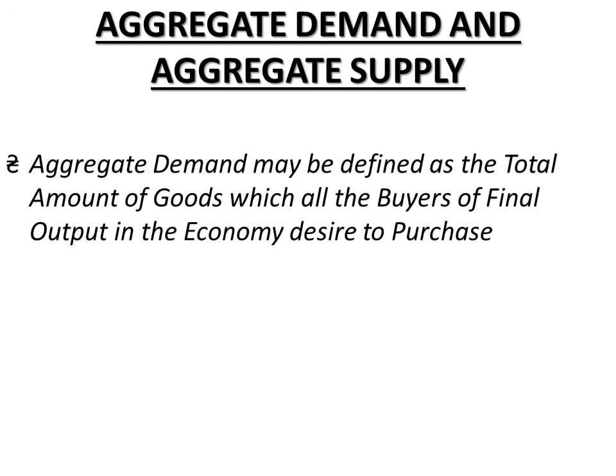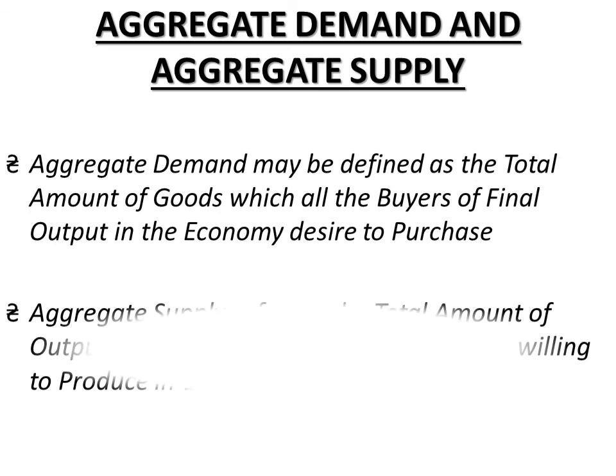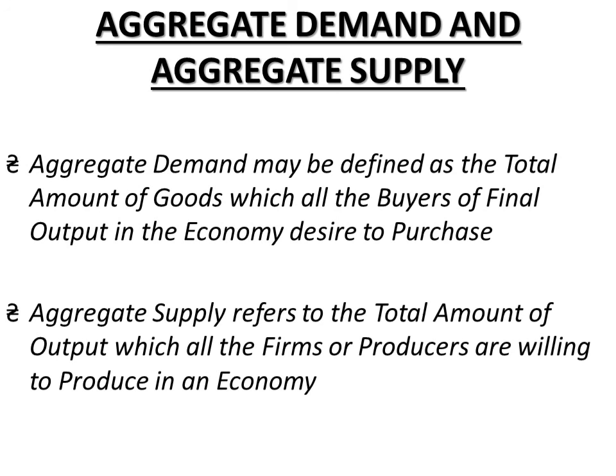So the aggregate demand, or the quantity of goods which all the buyers in the economy desire to purchase, depends generally on the level of income in the economy. The next is aggregate supply. It refers to the total amount of output which all the firms or producers are willing to produce in an economy, right? We may also express aggregate demand and aggregate supply in relation to the price level.